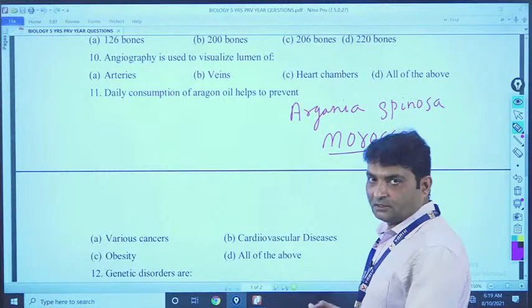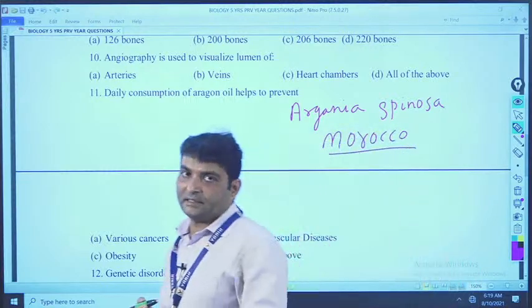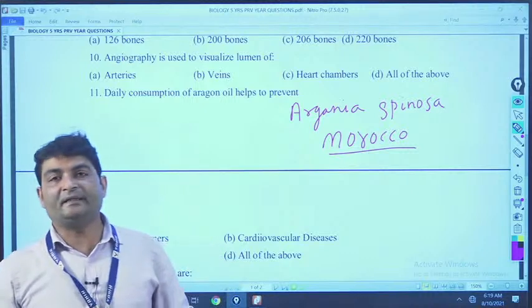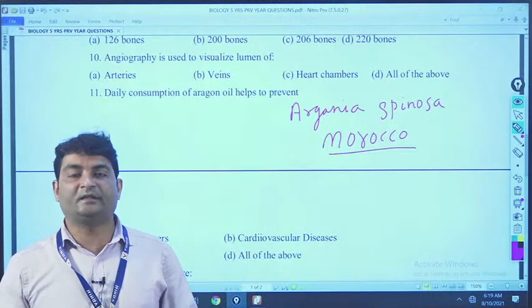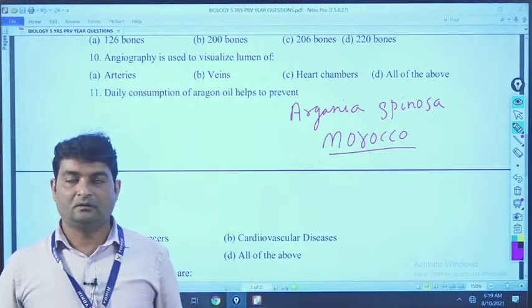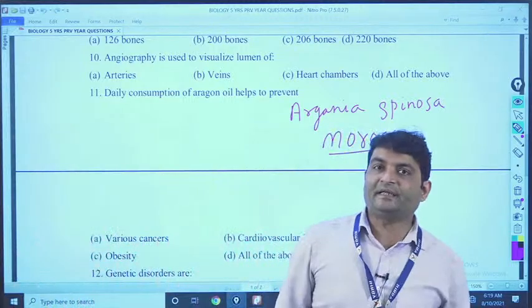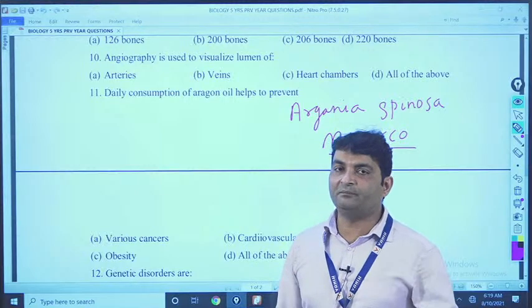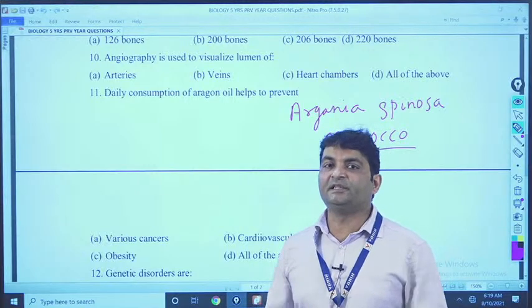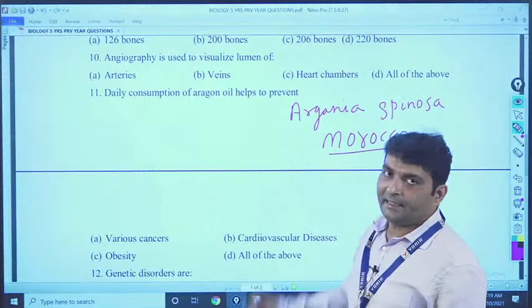That question can also be asked. The argan oil extracted from the argan tree is mainly native to which country? That is Morocco. Okay. And we cannot cook with this oil because it is highly combustible, meaning it burns very easily. So, it can be added to the food.